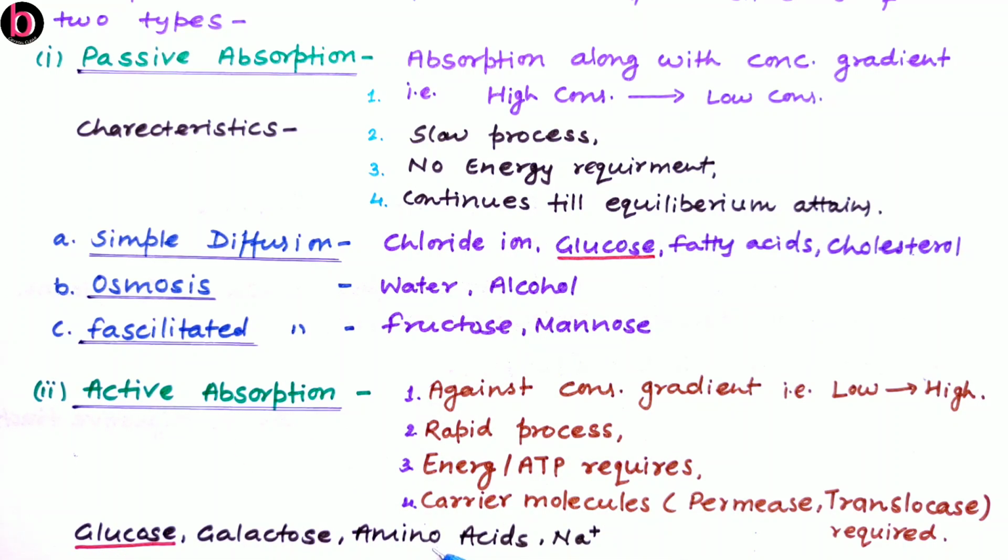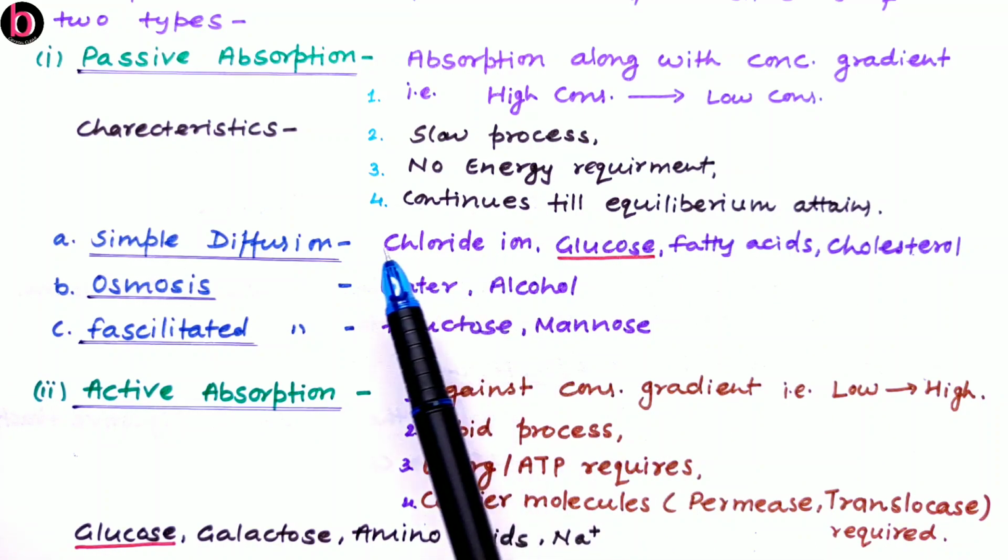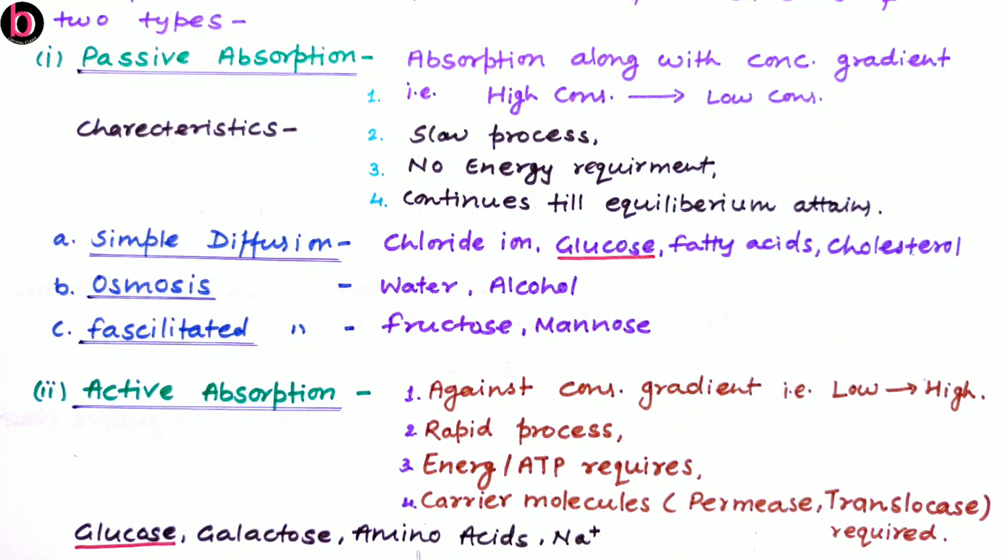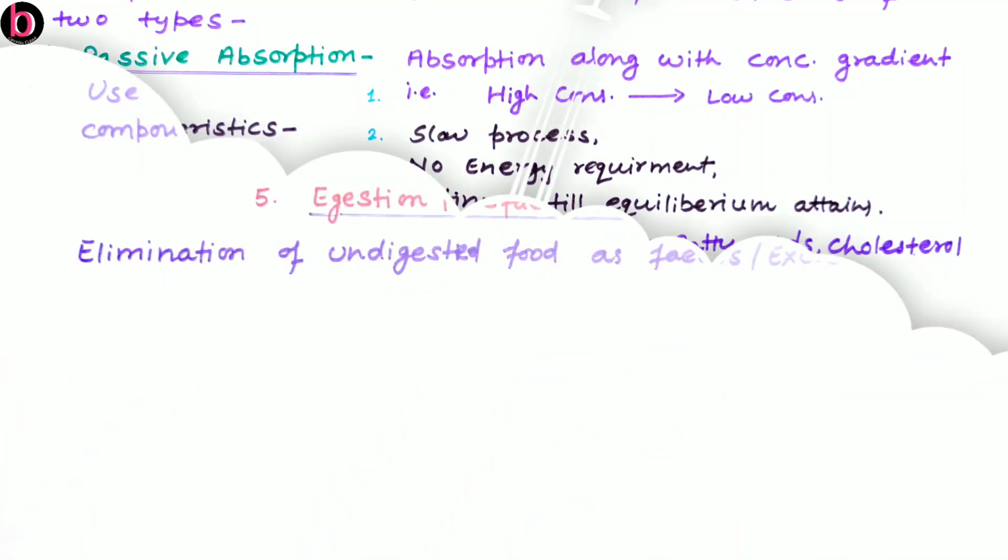There are also a few amino acids which are exchanged by the process of simple diffusion, but the maximum of glucose, the maximum of amino acids and all sodium ions are absorbed actively from low to high concentration. Galactose is only present in the case of milk sugar, and this is also absorbed actively.